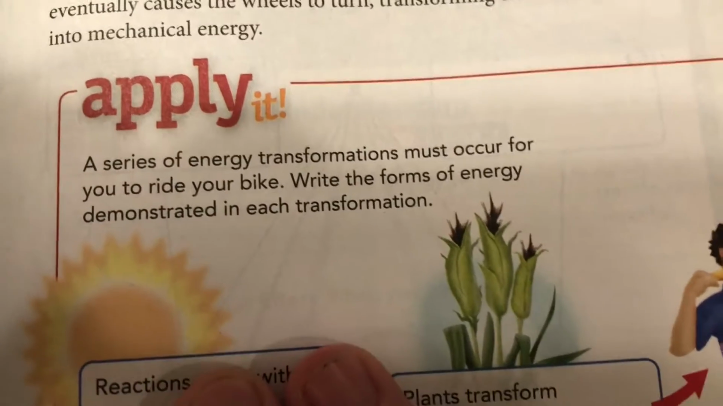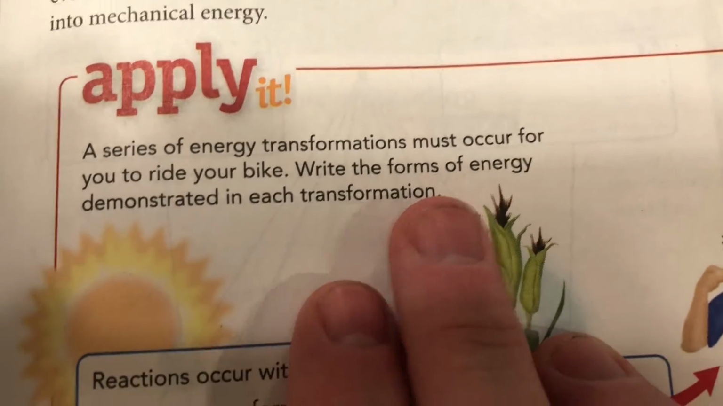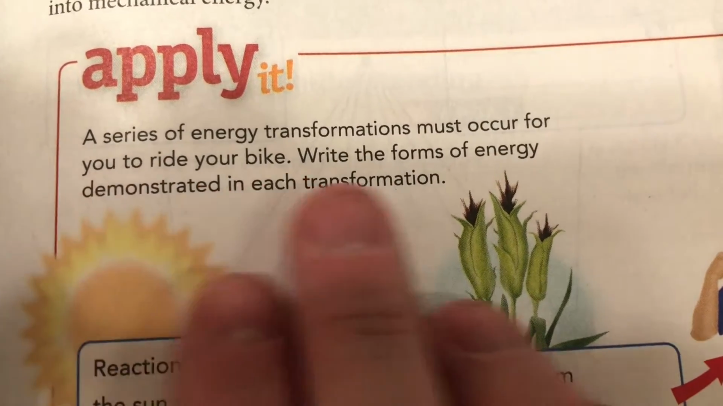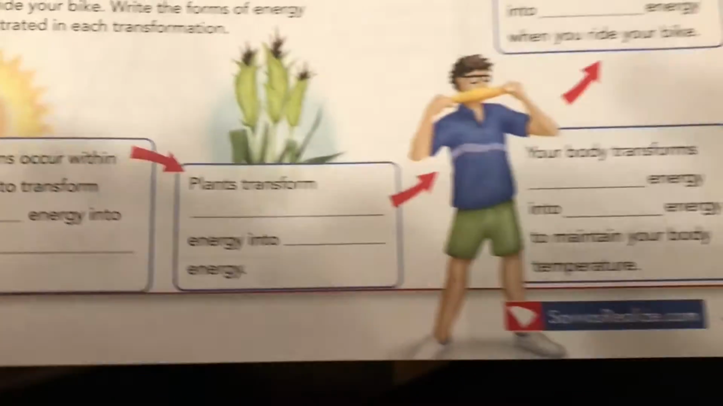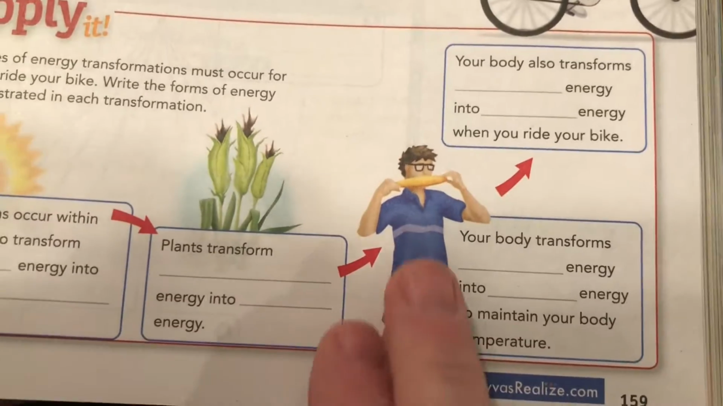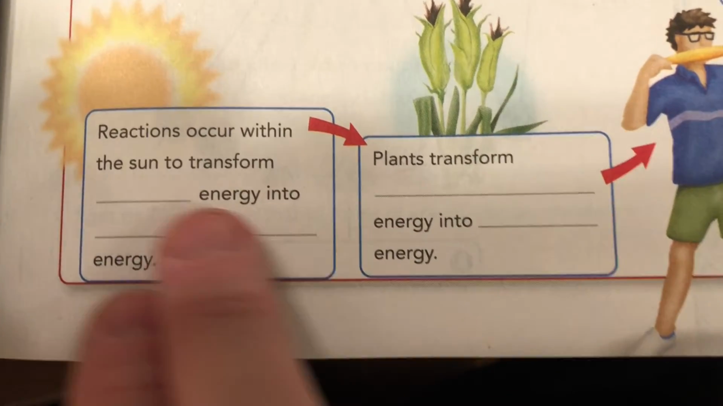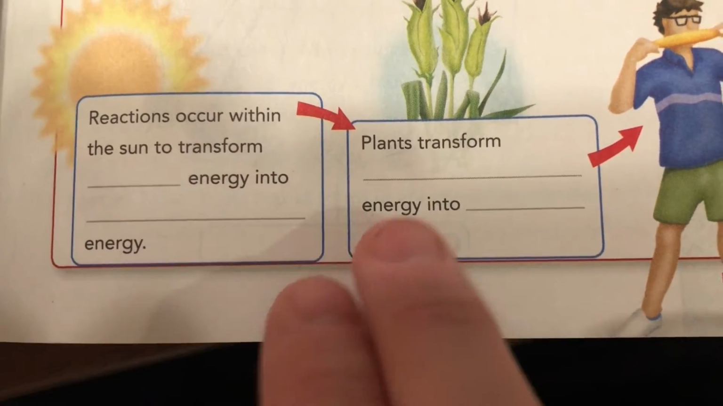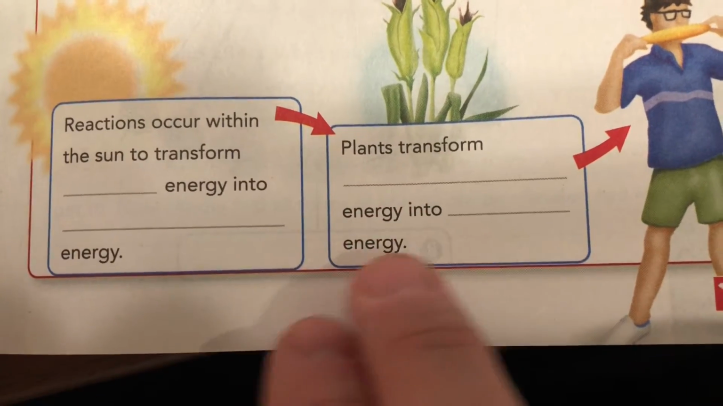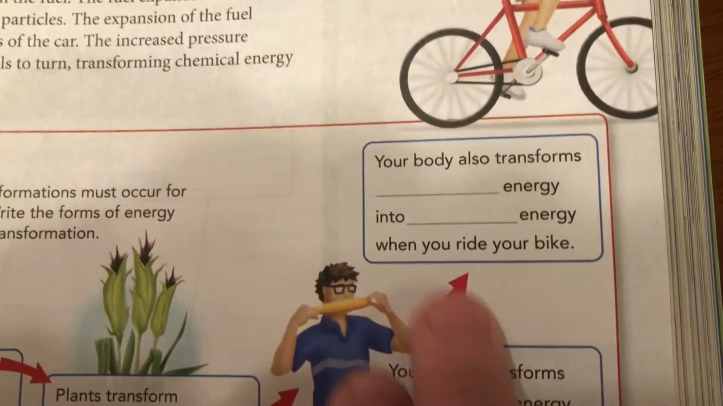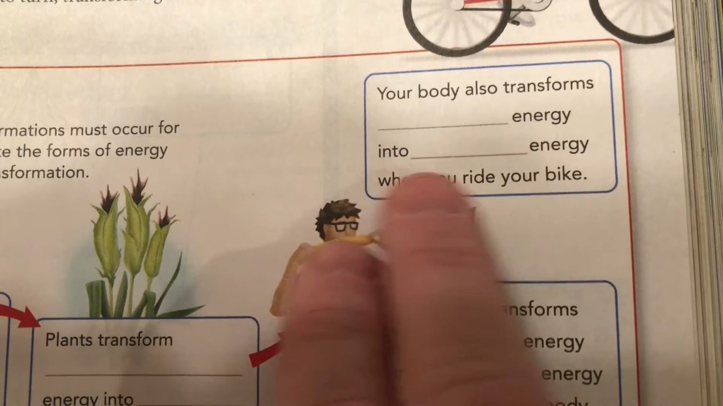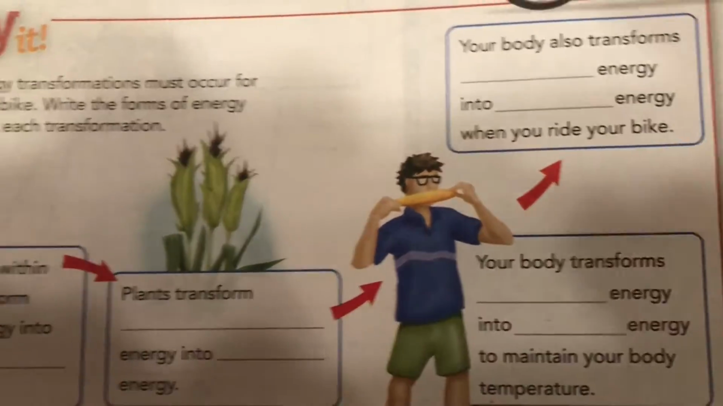If you look at our application, a series of energy transformations must occur for you to ride your bike. Obviously here, the reactions that occur within the sun transform blank energy into blank. Plants transform blank energy into blank. And then it continues with your body transforming blank energy into blank energy when you ride your bike.